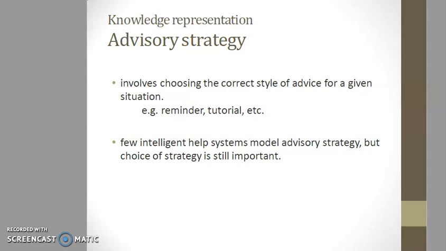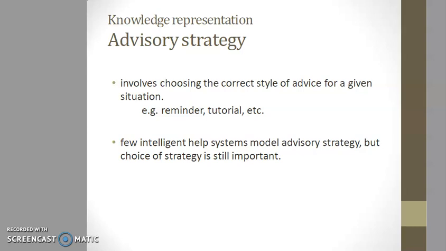Already we discussed in domain and task modeling that any adaptive help system must have some knowledge of the system itself in order to provide relevant and appropriate advice. This knowledge may include command use, command errors, and common tasks. However, some help systems also attempt to build a model of the user's current task or plan.